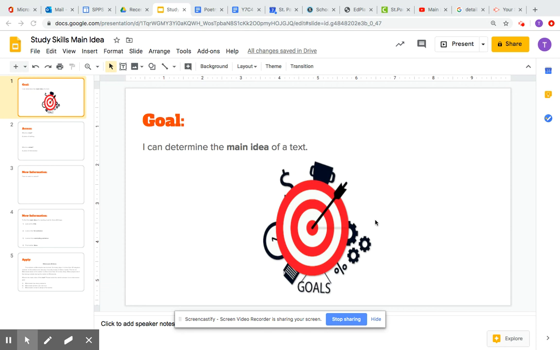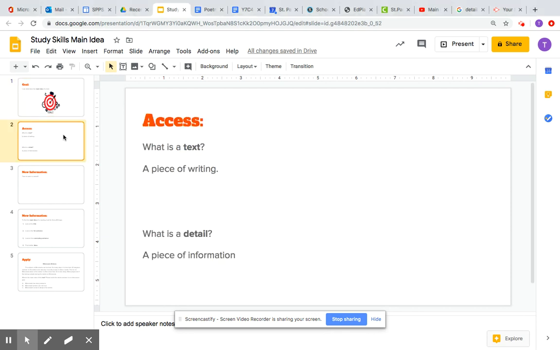Today, what we're going to do is talk about main idea. The goal is I can determine the main idea of a text. First, we have to ask ourselves, what is a text? Well, I think most of us know a text is a piece of writing. Think about when you text your friends. What are you doing on your phone? You're really writing. So again, a text is a piece of writing.